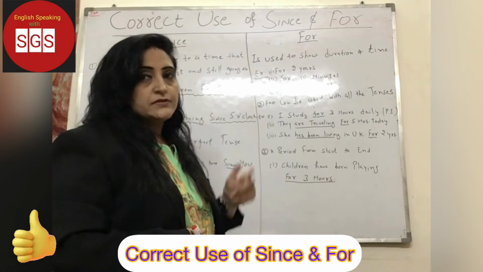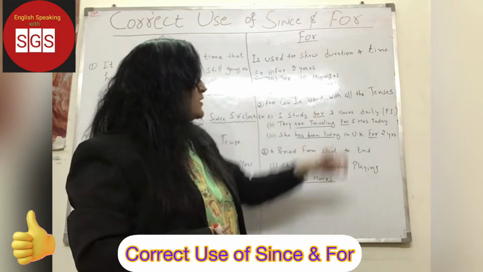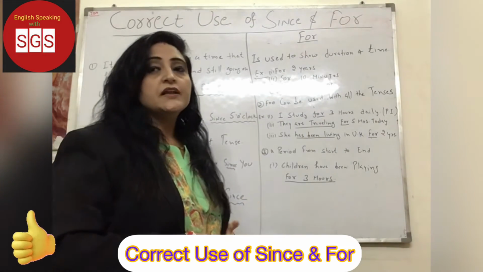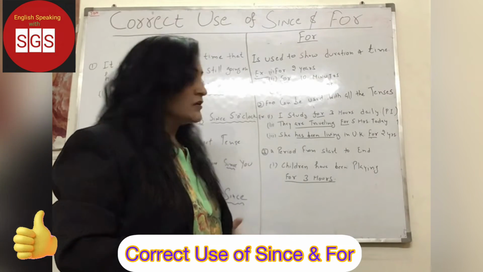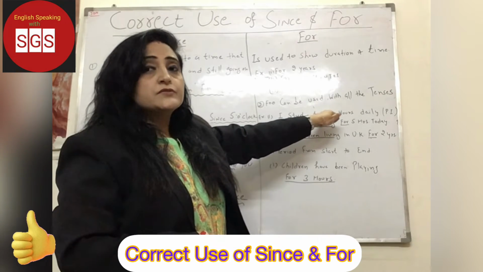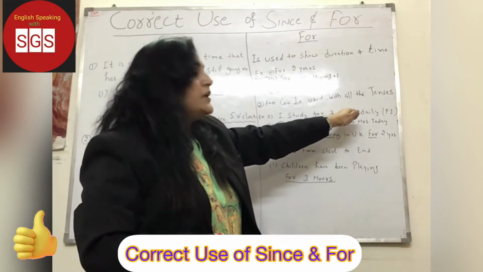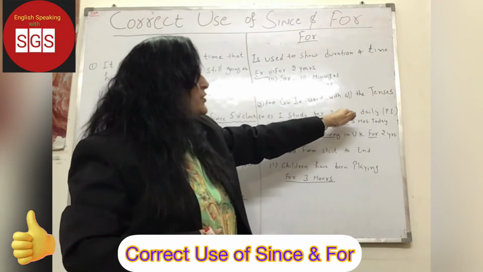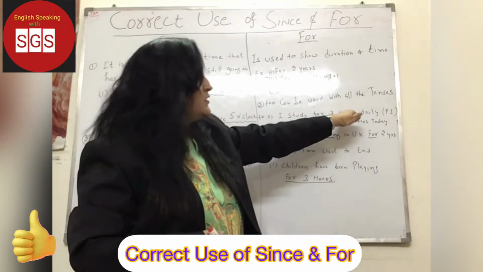We'll see examples. Right? I study for 3 hours daily. Which tense is this? Present indefinite. Right? So here what have we used? For. Because I study daily for 3 hours. We know the duration. We know the duration, for 3 hours. Clear?